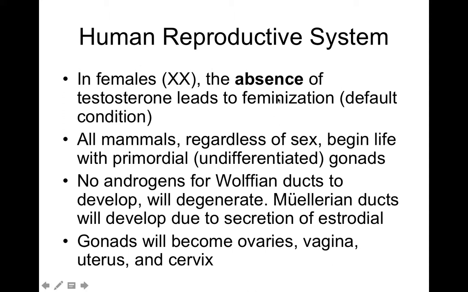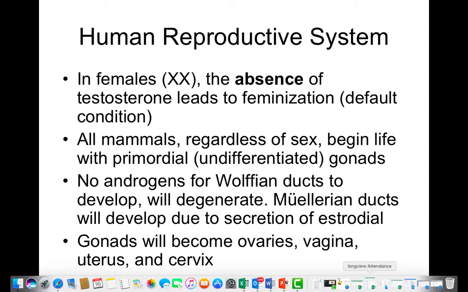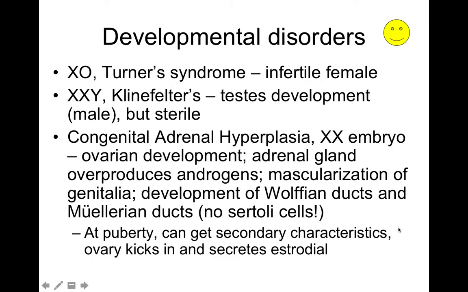So basically what it comes down to is if this testosterone is present or not present. If the androgen or the testosterone is not present, the Wolffian ducts will not develop. Therefore, the Mullerian ducts would develop. There are developmental disorders. Some people end up with XO syndrome. They have 1 X chromosome and 1 O, or non-chromosome, essentially. This is an infertile female.